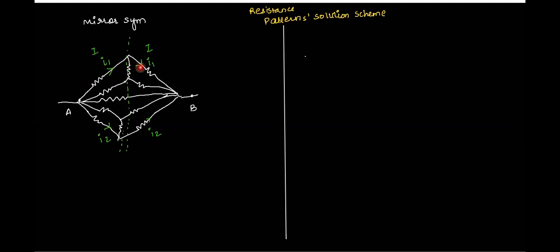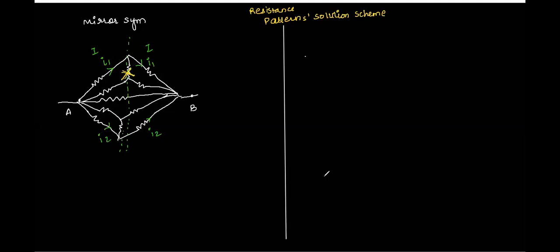Since the current in the two branches is the same, the entire current went into this branch and did not go into this central branch. Right? Is this point clear, Atul? Yes, sir. So I will remove this branch from here.